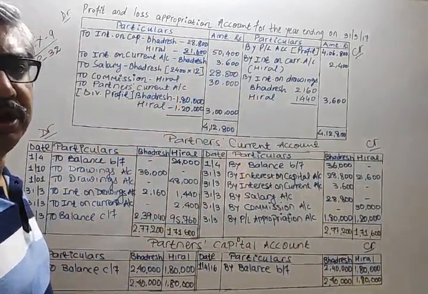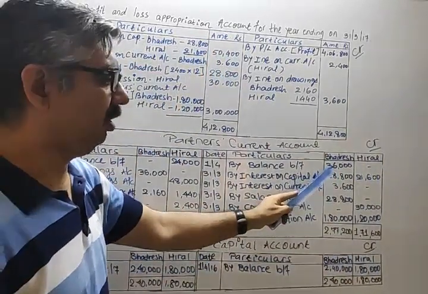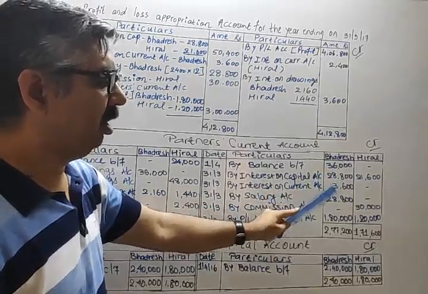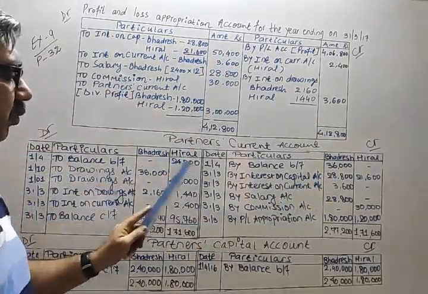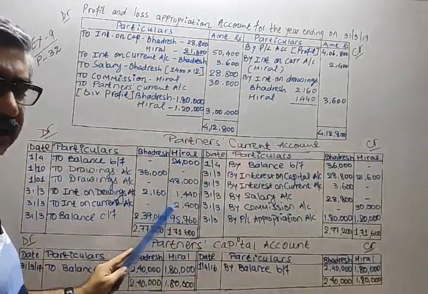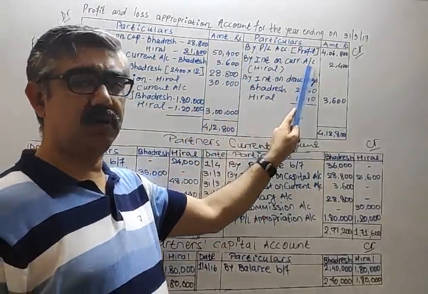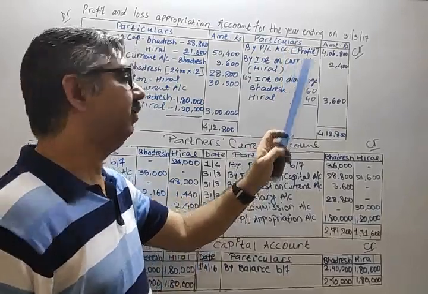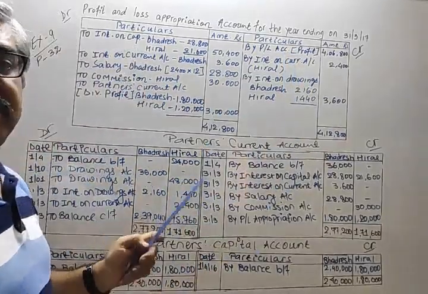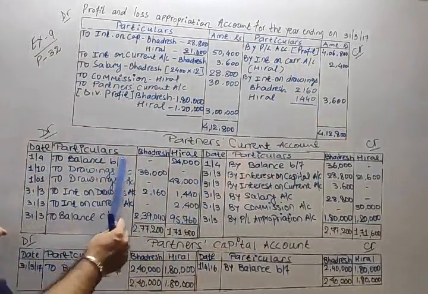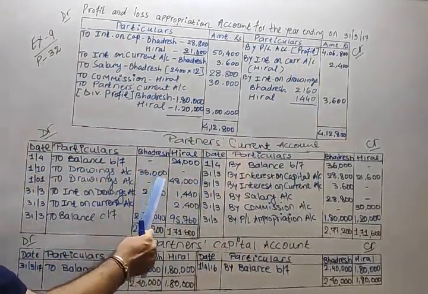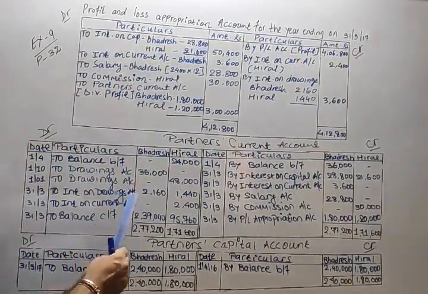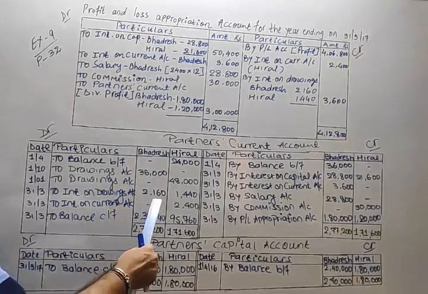Then interest on current account, 10%. On 36,000 at 10%, opposite effect. On 24,000 at 10%, and opposite effect. Okay? Revision check. Next, that is interest on drawings. Take care. On 36,000, 12%, and that is for 6 months.